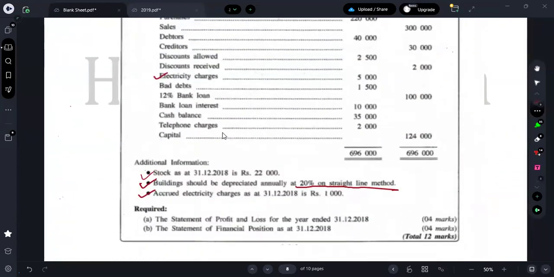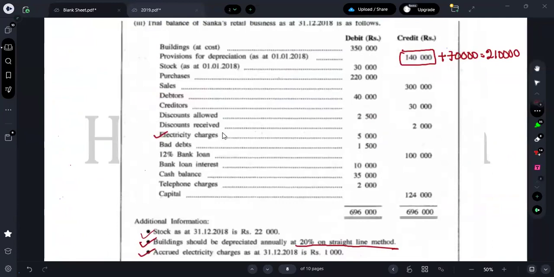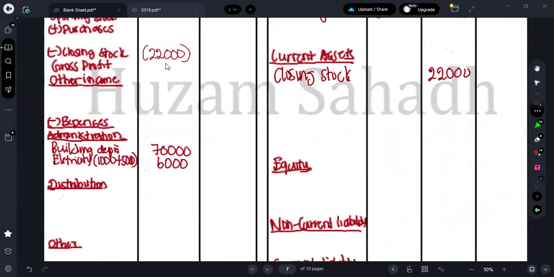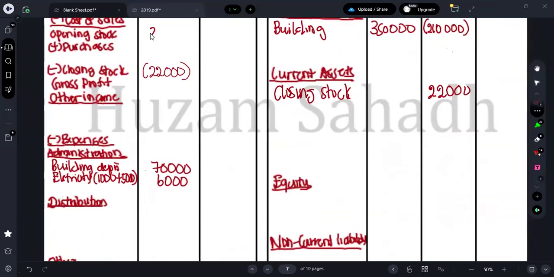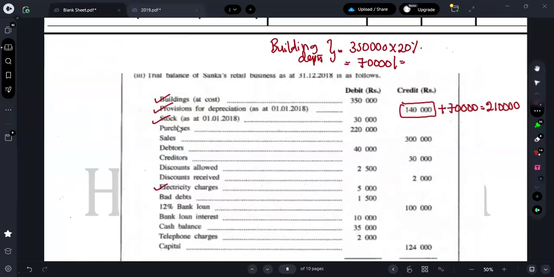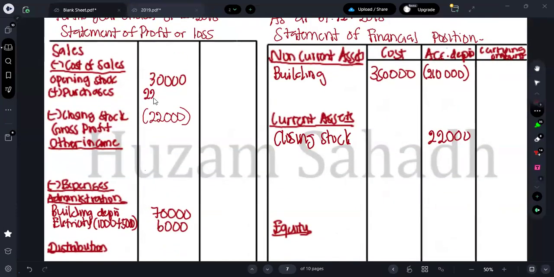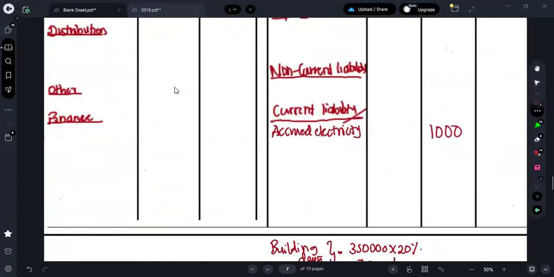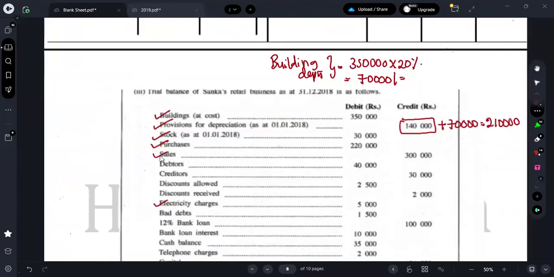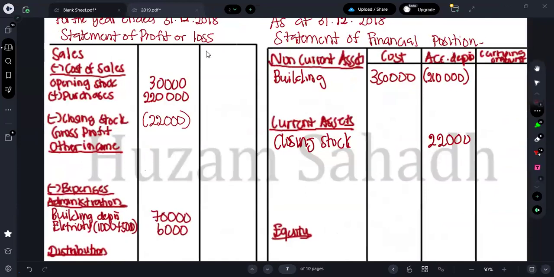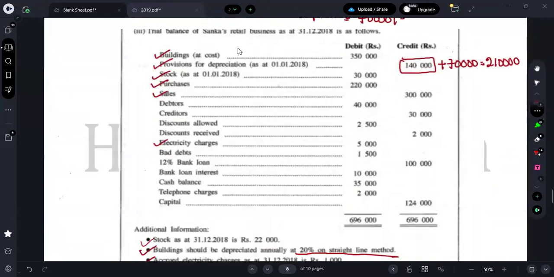The same thing is repeated again and again in all the papers. Now it's just a matter of putting the other things here and there. So building is fine, provision is fine, opening stock is how much? 30,000. So here you can put opening stock, it is equal to 30,000. Next one is what? Purchases, it is 220,000. Next one is what? Sales, it is 300,000.